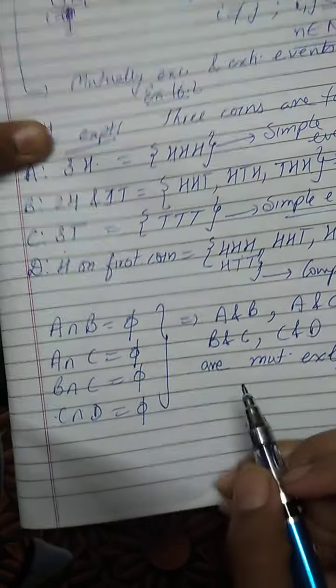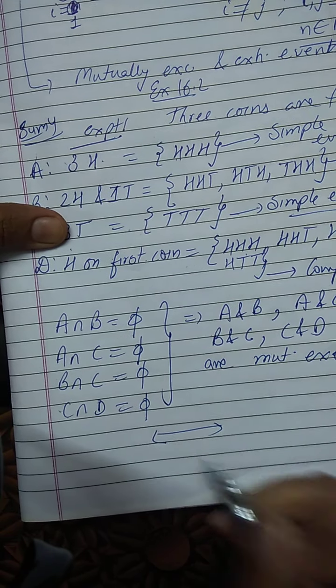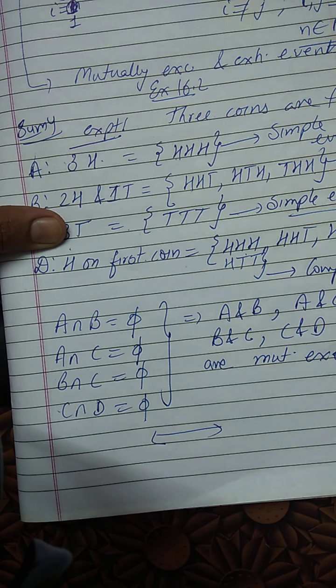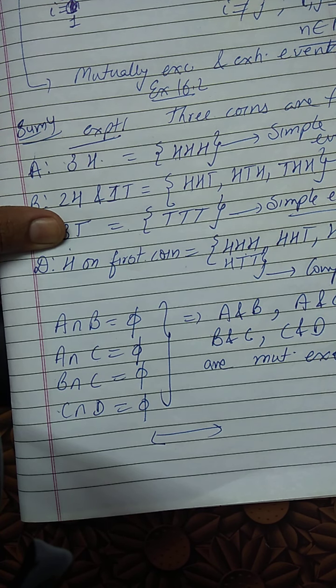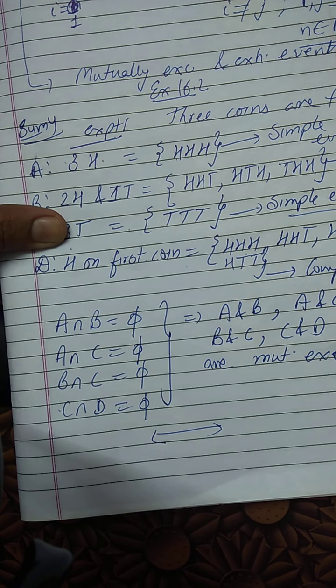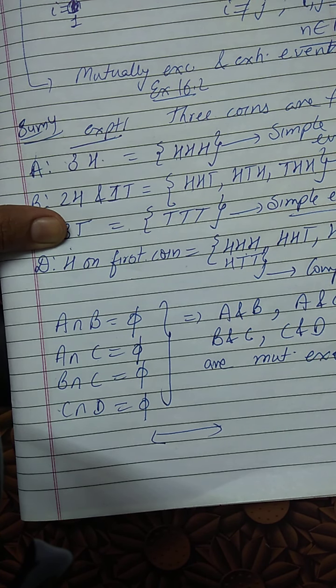Now in sum number 5, we have to describe. Describe means we have to define which 2 events will be mutually exclusive and which will be mutually exhaustive or mutually exclusive and exhaustive and so on. So let us discuss few parts of sum number 5. Again the experiment is same. 3 coins are tossed. We have to describe first of all 2 events which are mutually exclusive.